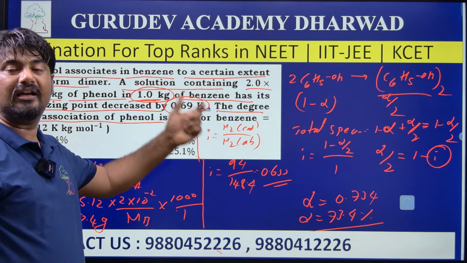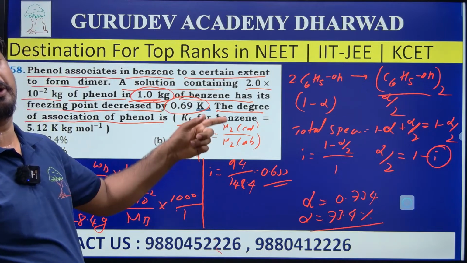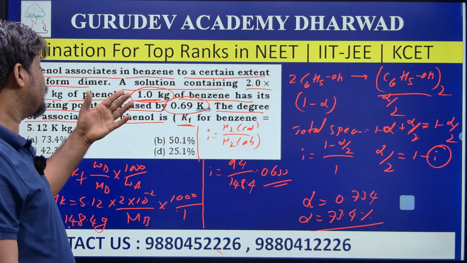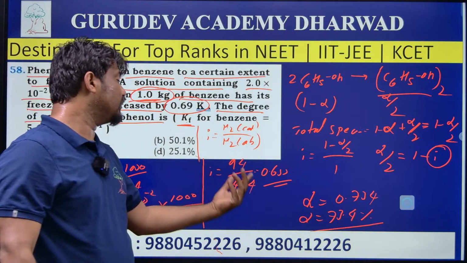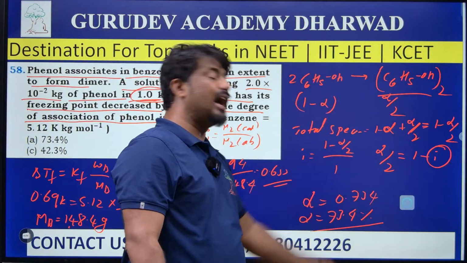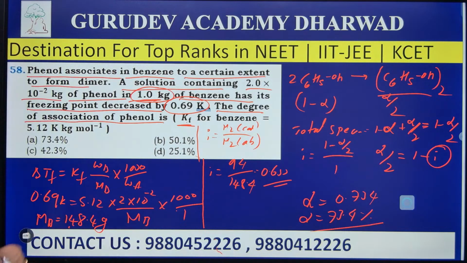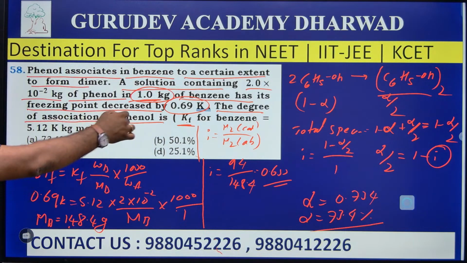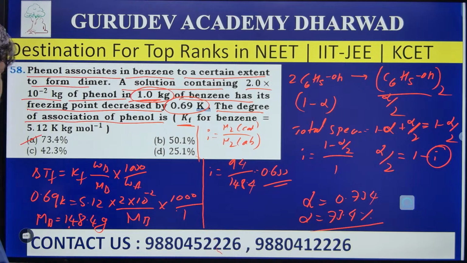If you want to calculate alpha, we should know i. If you want to calculate i, we should know the molecular mass of the solute. So first I calculate the molecular mass of the solute, then substitute it here to get the i value. Then with the support of i, I calculate alpha. In this way, finally the degree of association for phenol is 73.4 percent.